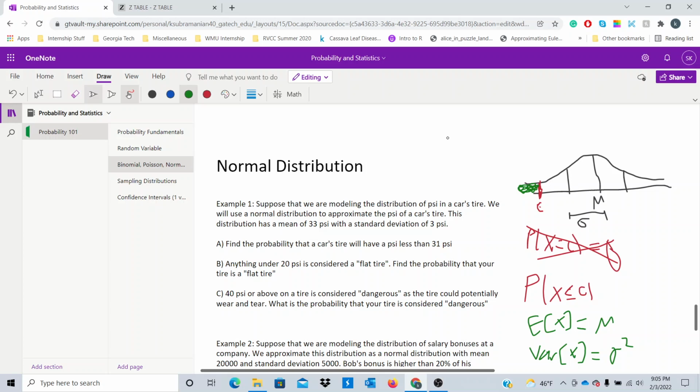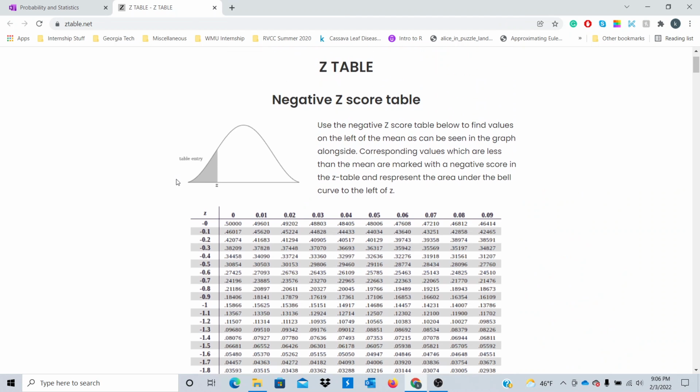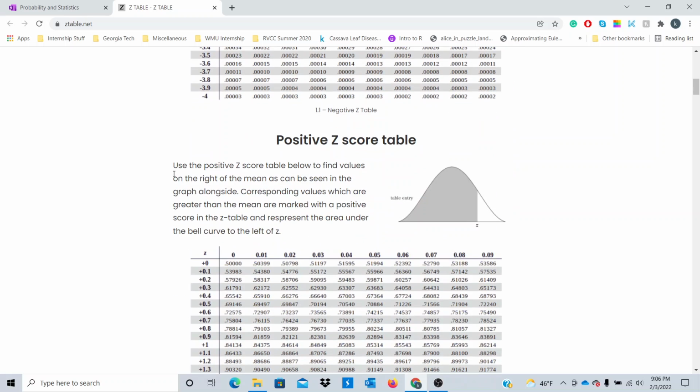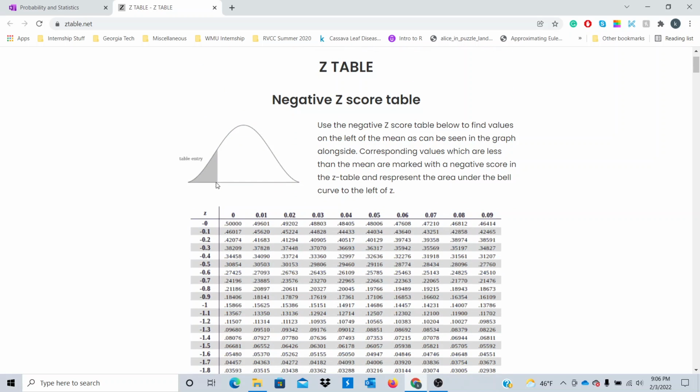So I'm going to show you quickly what this table looks like. Here's an example of our normal distribution table. Given a value in this normal distribution, which will have mean of 0 and standard deviation of 1, we can find this area shown in gray.